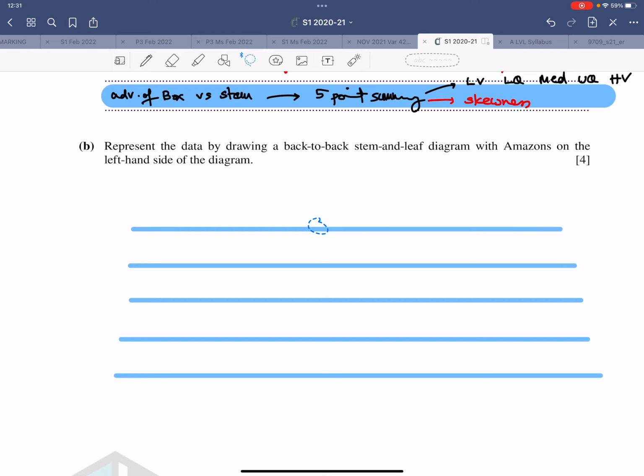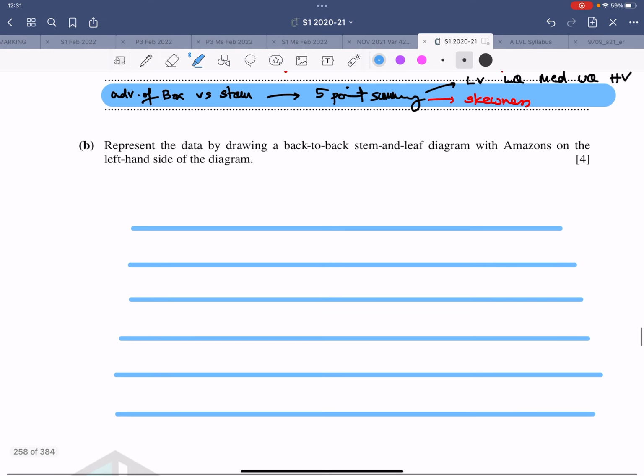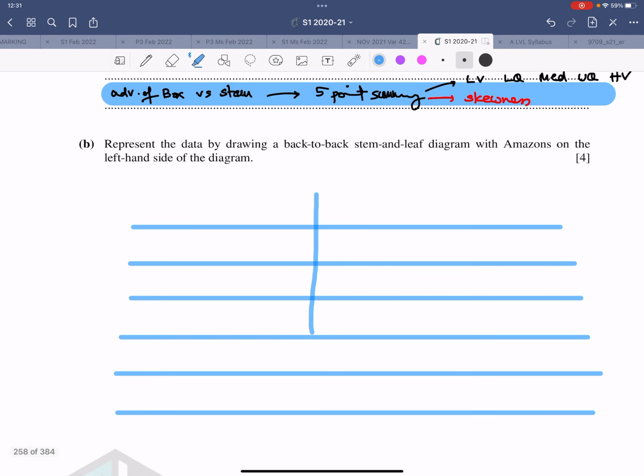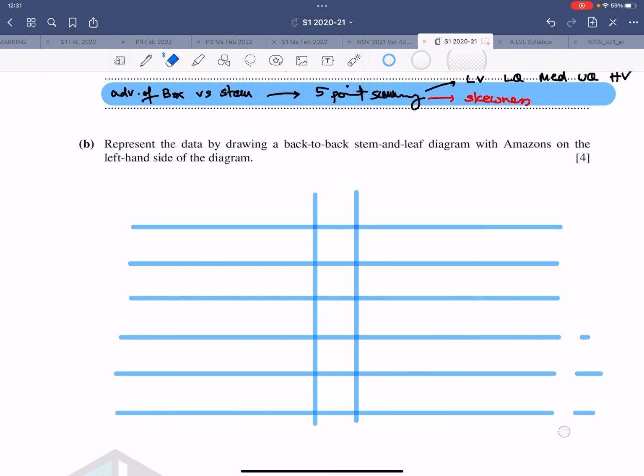Let me draw one or two more lines like this. So 1, 2, 3, 4, 5. I think this is enough. Let me draw a stem somewhere here and a stem somewhere here.